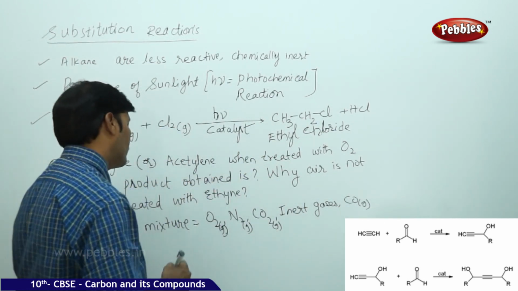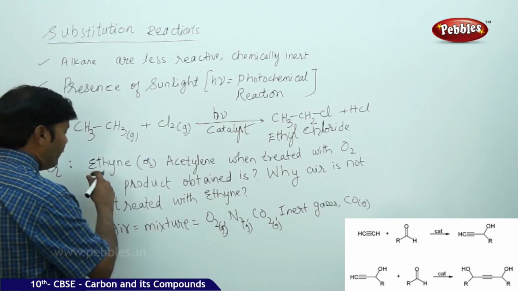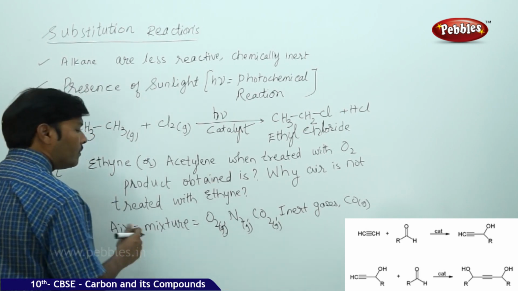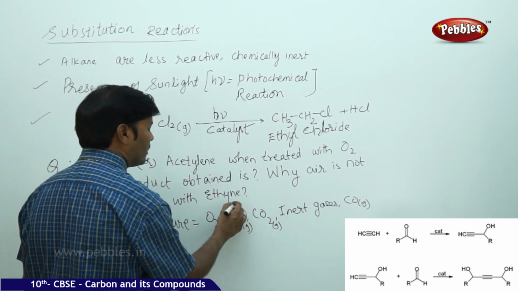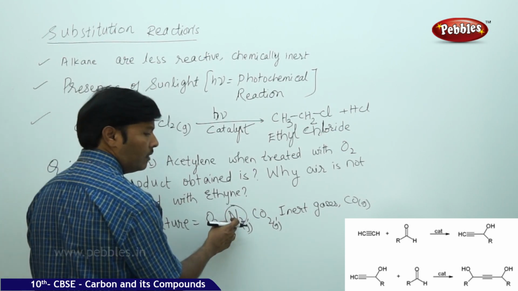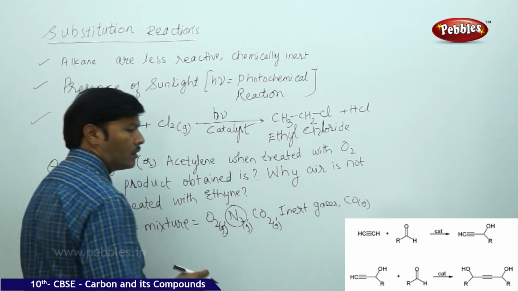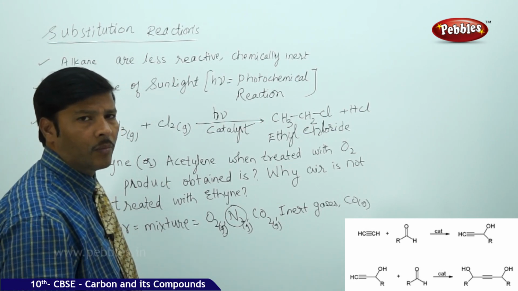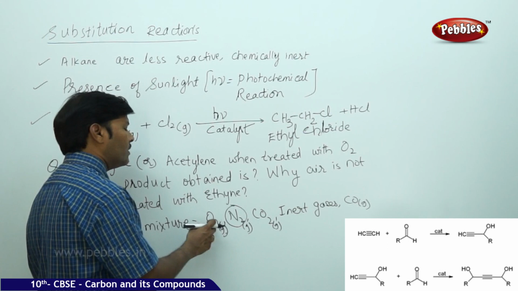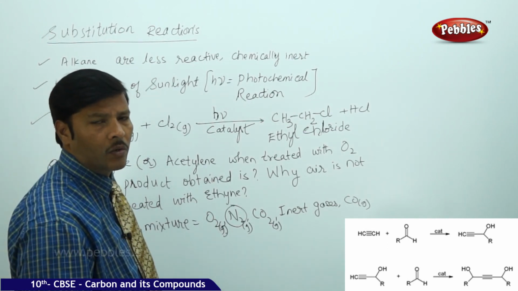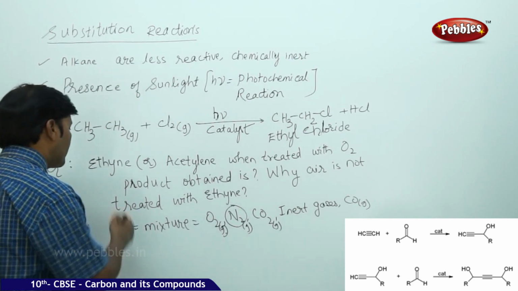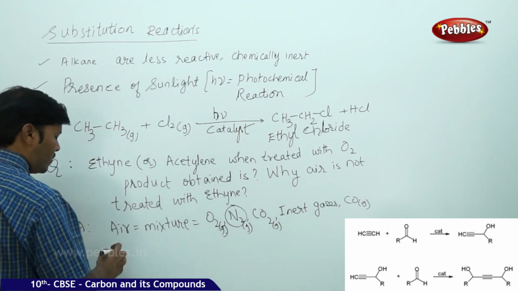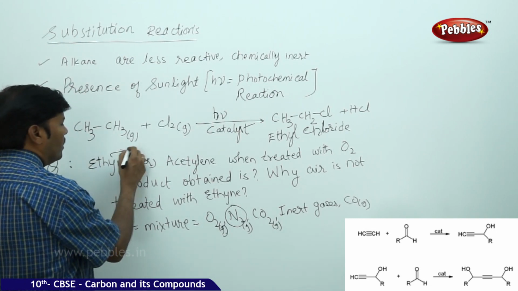Nitrogen is chemically inert because of its stable structure, so it does not easily react in chemical processes. But oxygen is highly reactive because it contains unpaired electrons in its structure.